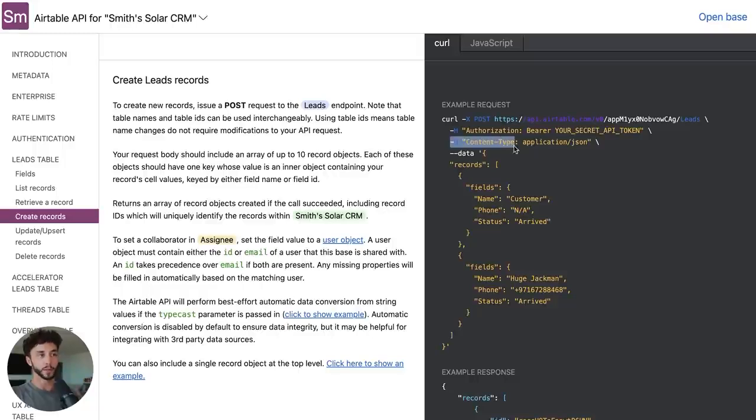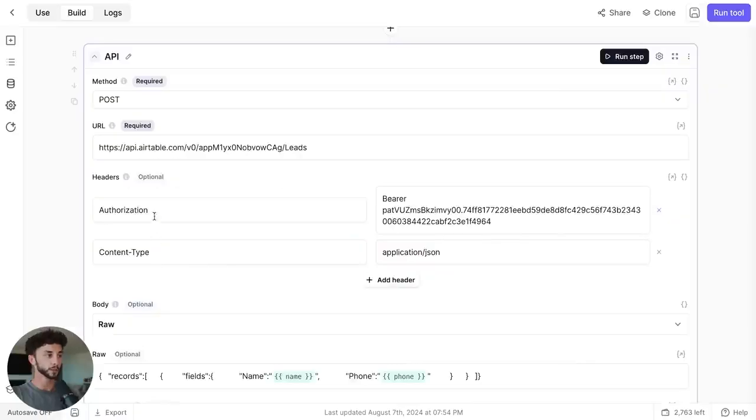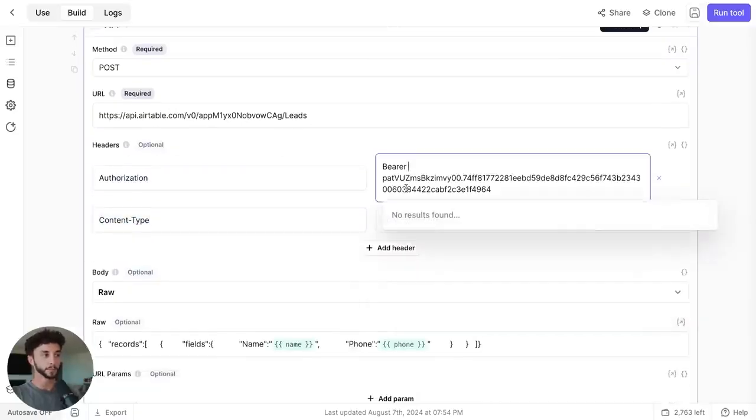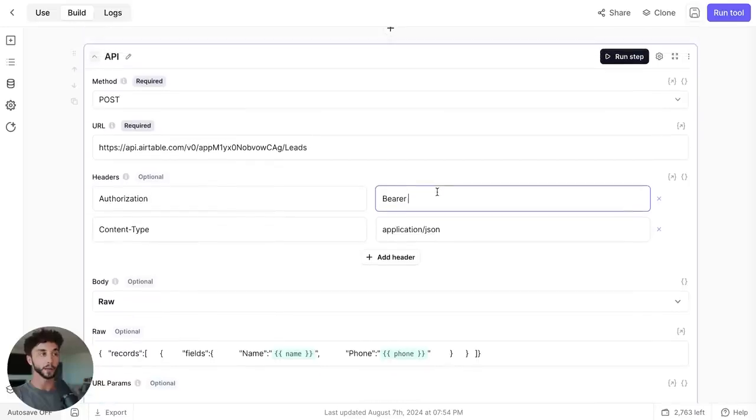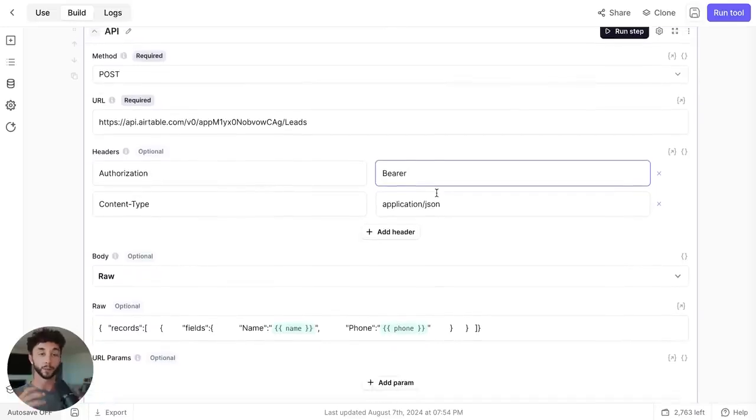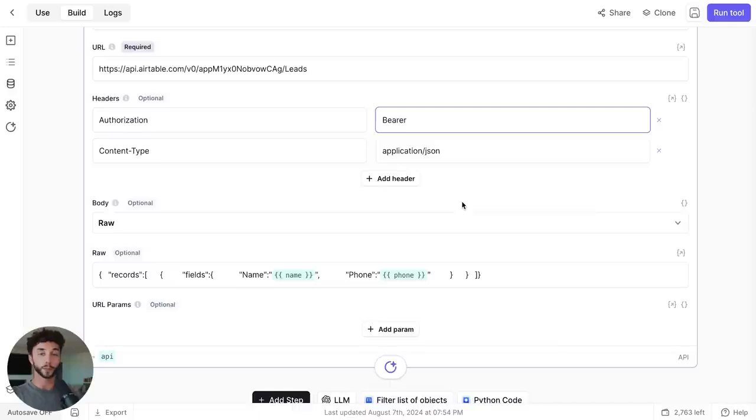And then we have the content type being application JSON. So we're already familiar with that. So going back to Relevance, we have the header of authorization and content type here, application JSON. And now we need to add in our Airtable API key so that we are authenticated and we have permission to send an API request. They're not going to let anyone use these details and start sending data to our database, right? They need to be authenticated. And that's what API keys do.